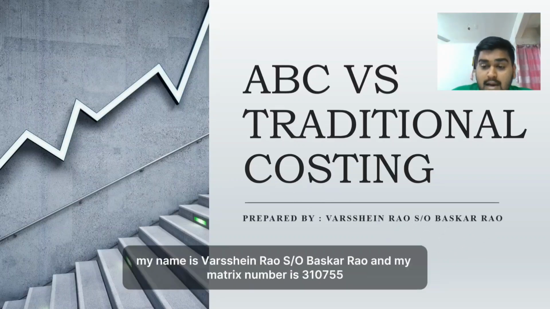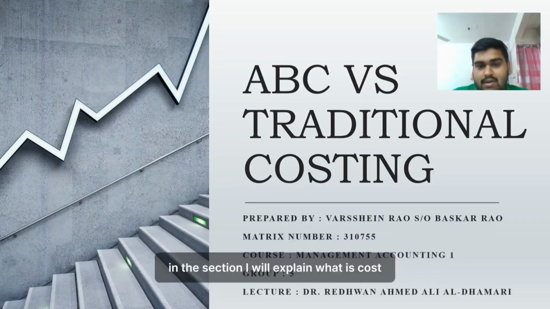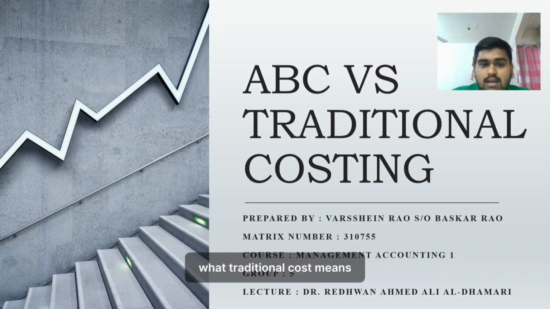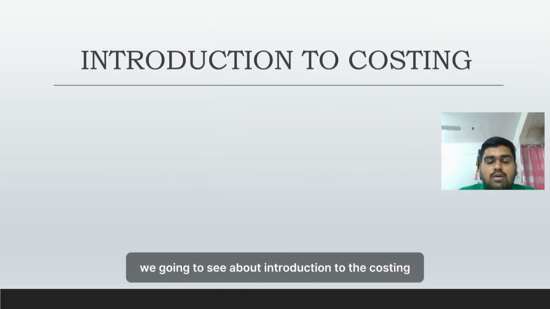Today I will be presenting the introduction to our topic, which is ABC versus traditional costing. My name is Vashan son of Bhaskar Rao, and my matrix number is 310755. In this section, I will explain what cost is, what traditional costing means, the problem with traditional costing, and why activity-based costing, or ABC, was introduced. First, we are going to see the introduction to costing.